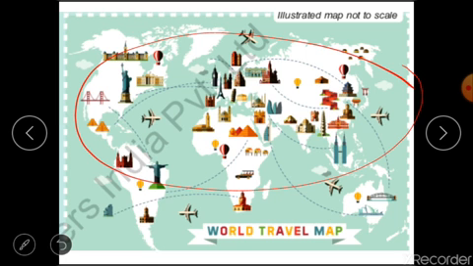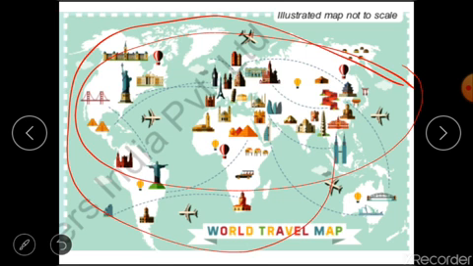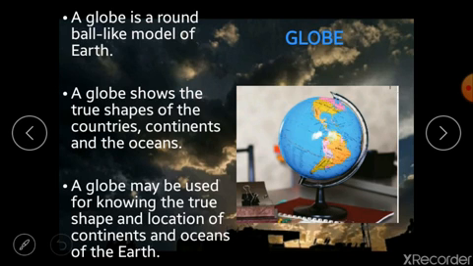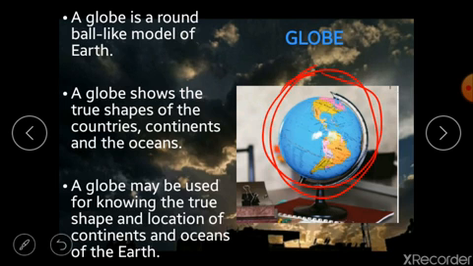Now, does a map show us the true shape of earth, which is spherical? No. What if we want to know the shape of the earth? We want to see the earth as a whole. What do we use? We use a globe. As you have learned in your previous classes, a globe is a ball-like model of earth. Earth looks like this, right? It represents earth as a whole, and we can know the true shape of earth by looking at the globe.